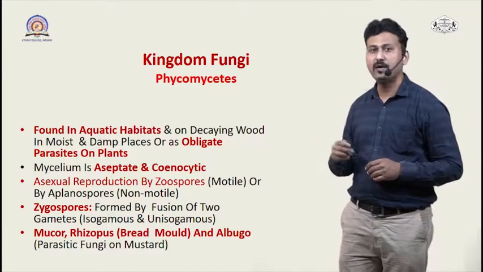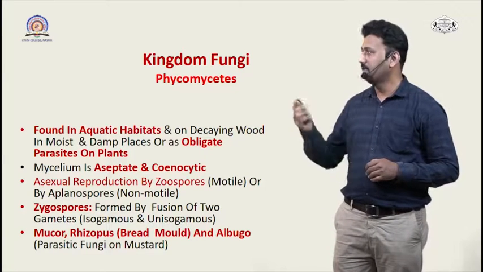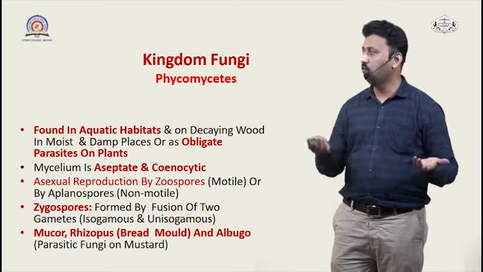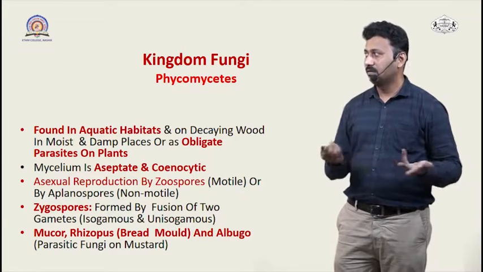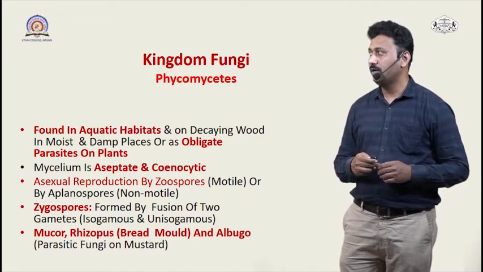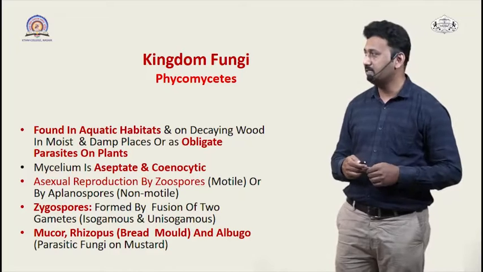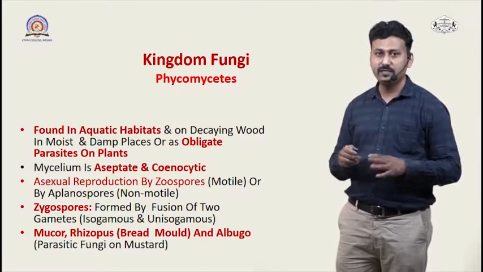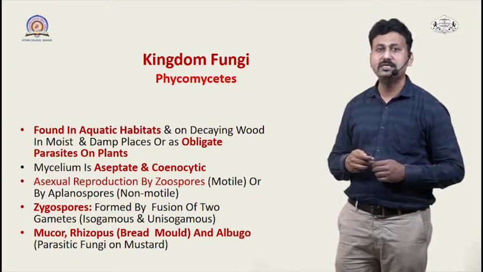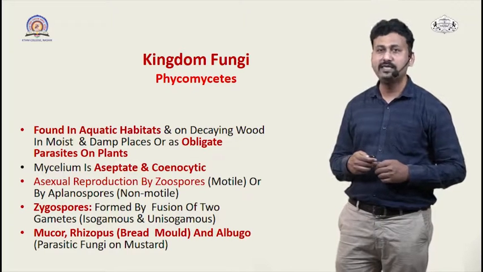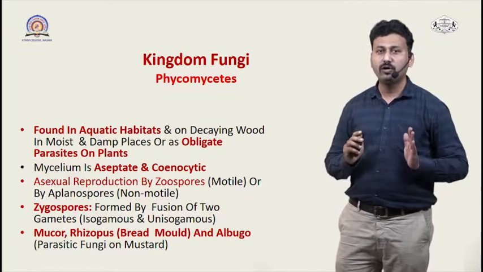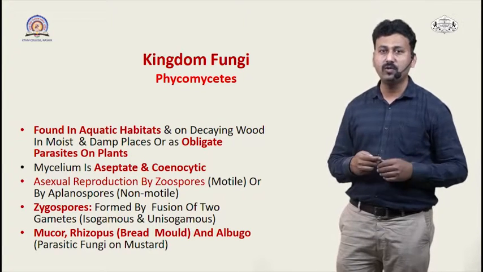They are basically found in aquatic habitats, and they prefer to live in dead decaying matter like wood or any other decaying matter they can feed on. They are also referred to as obligate parasites of the plants. If you see their mycelium, which is made up of hyphae, it is aseptate and coenocytic in nature. They show asexual reproduction by the formation of zoospores.